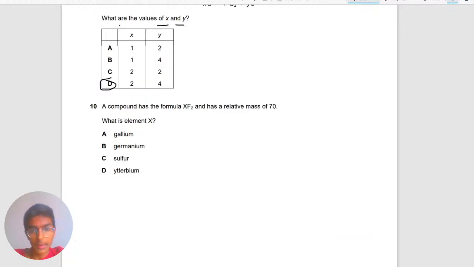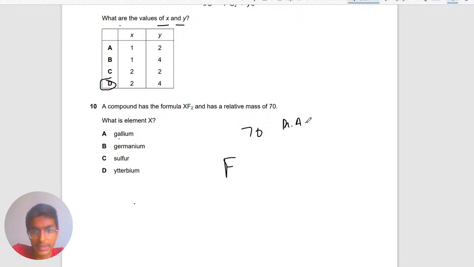Okay, it says the compound has a formula XF2 and a relative mass of 70. Then it says, what is the element X? So it's a very easy question. First of all, you need to know what relative mass is.